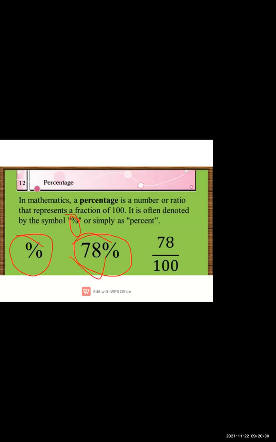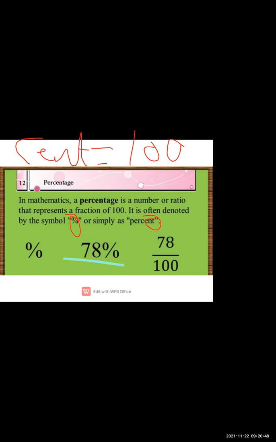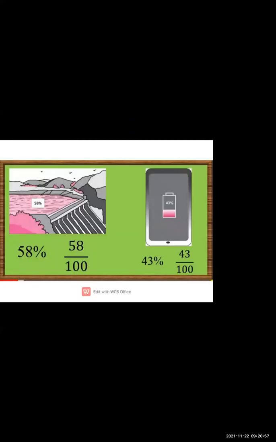Or you can write simply as percent also, as it is written here. Cent, cent means 100. Percent means per 100. Okay, per 100. Now see here some symbols. It is given where we can use percentage.